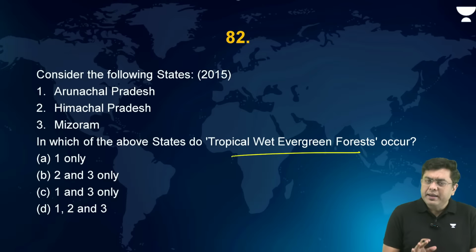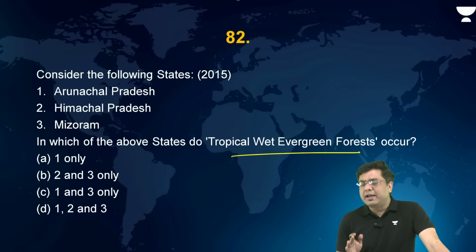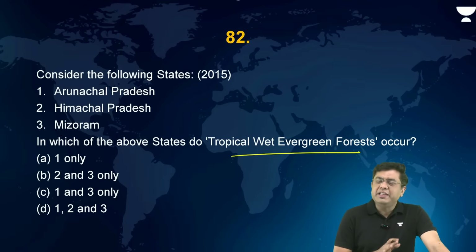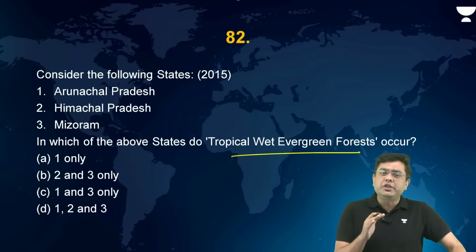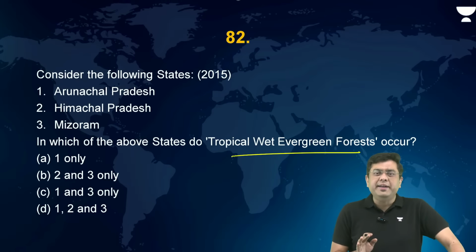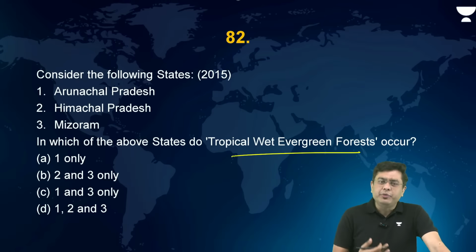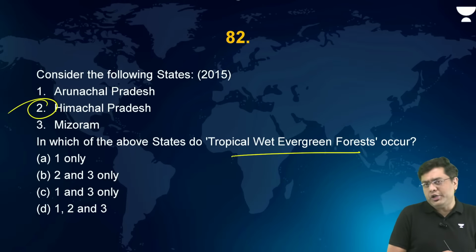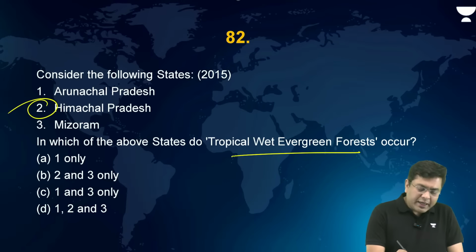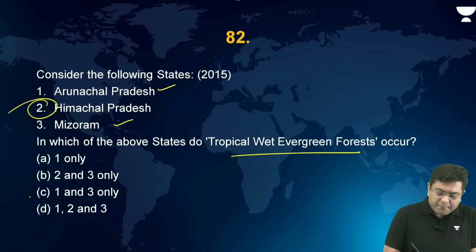Basically, wet evergreen forest will occur where the average temperature is higher than around 22 degrees Celsius and the amount of rainfall is at the higher extreme of 220 centimeters per year. That is where you will find tropical wet evergreen vegetation. So out of these, only in Himachal Pradesh you will not find that. But in Arunachal and Mizoram, you will find that.